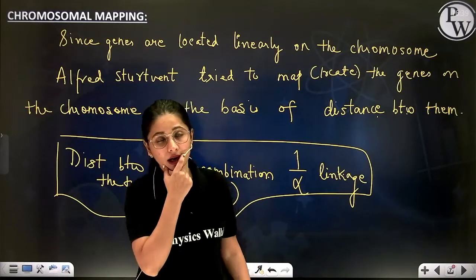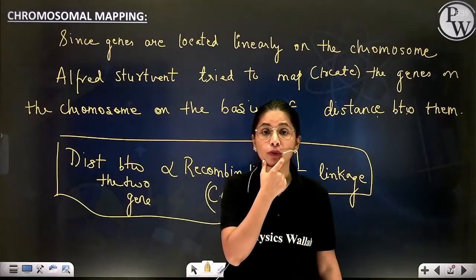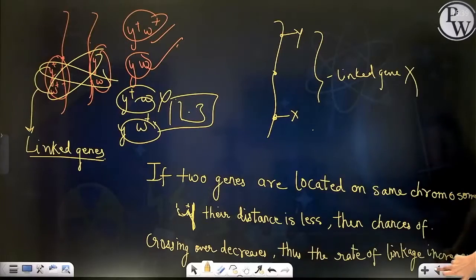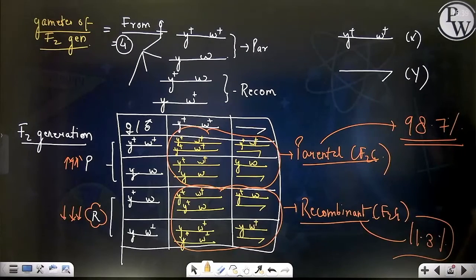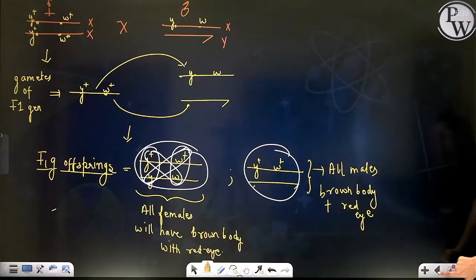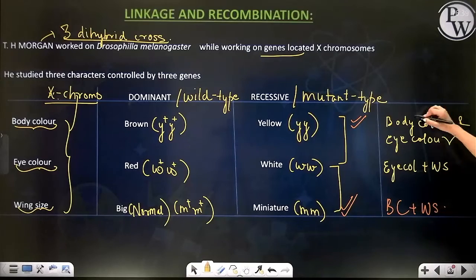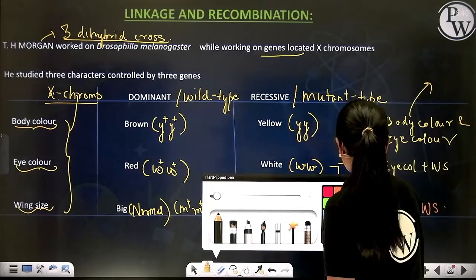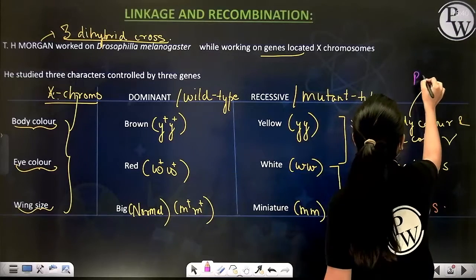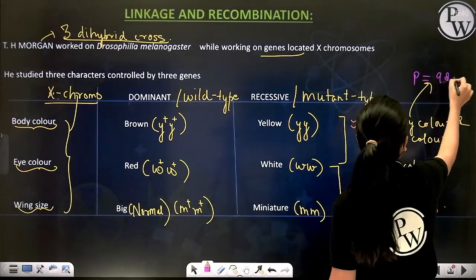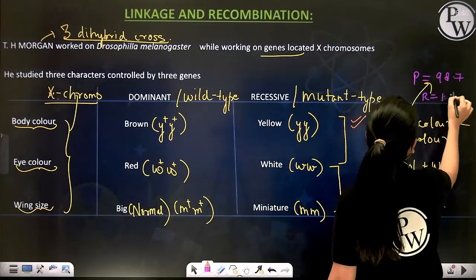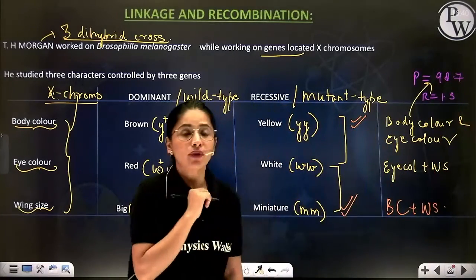Now, you know that Morgan performed three dihybrid crosses. One dihybrid cross I have already drawn on the screen, which you can see very clearly over here. The percentage of parental and recombinant types for his first dihybrid cross was 98.7% parental, and recombinant was very, very less, which is only 1.3%.